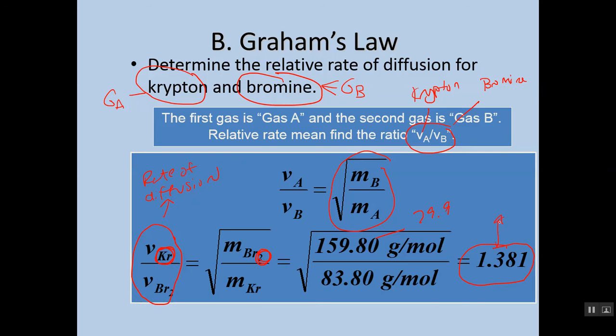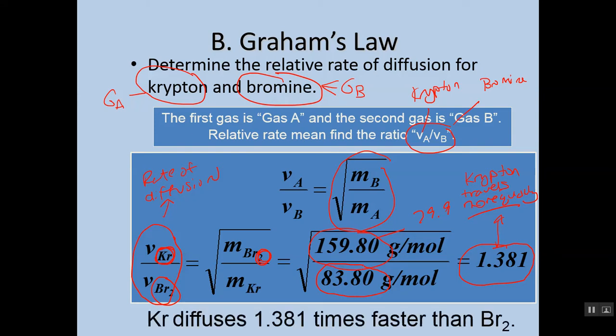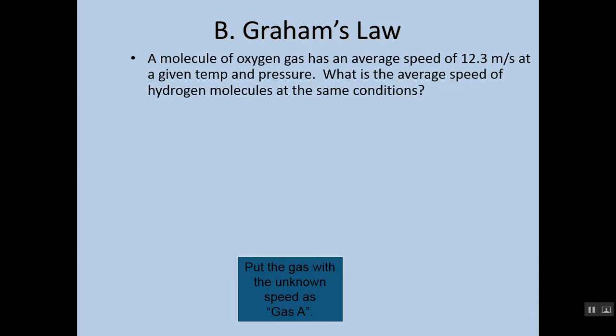1.381. Now, all this really means is it's greater than 1, right? So for every velocity of 1 for bromine, krypton travels at 1.381. So krypton travels more quickly than bromine. And it should make sense, right? We think about their particles. Again, if krypton has less mass, it should travel more quickly than bromine that has more mass. That's the idea, right? Let's take that idea and let's apply it.